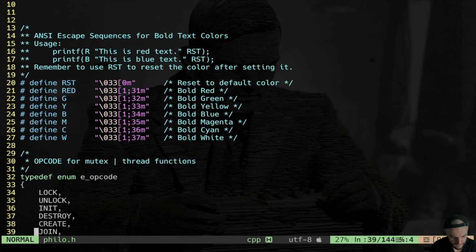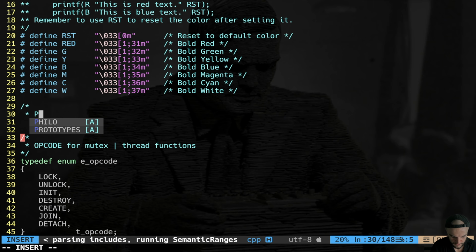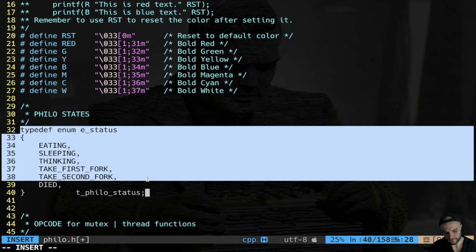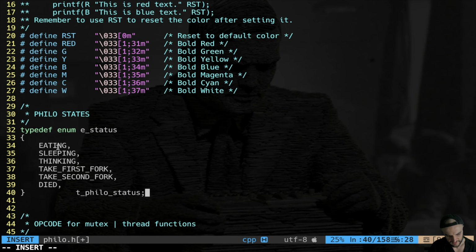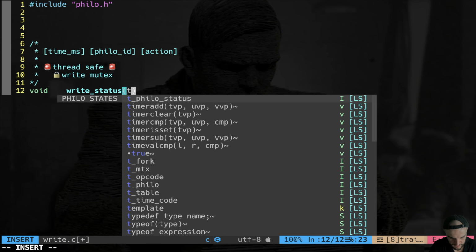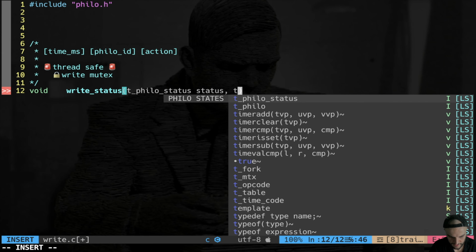We're gonna create an enum with all the states available, Philo states. So it's gonna be something like that, right? Another enum with all the states: eating, sleeping, thinking. Here I use take first fork and take second fork because this is gonna be useful for debugging purposes. And died. So we have all the states. Type Philo status. Okay, let's go back to write. So my write status is gonna take type Philo status. I call it status. Then it's gonna take, of course, the Philo.